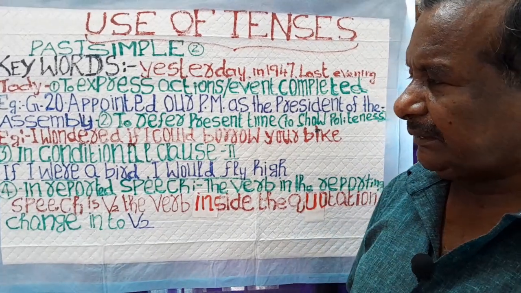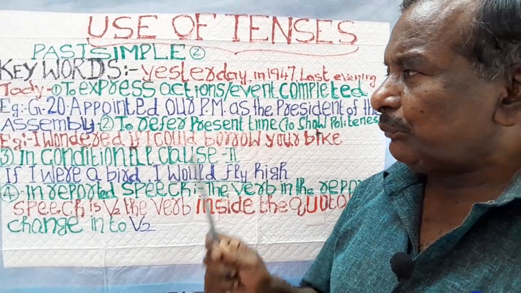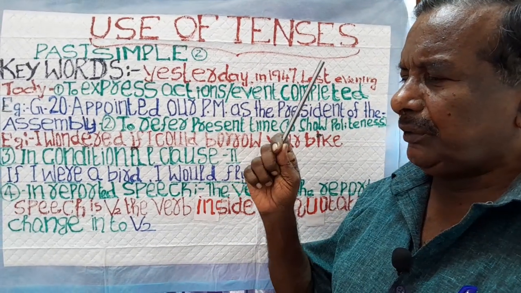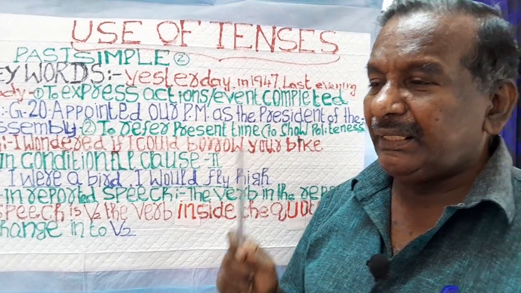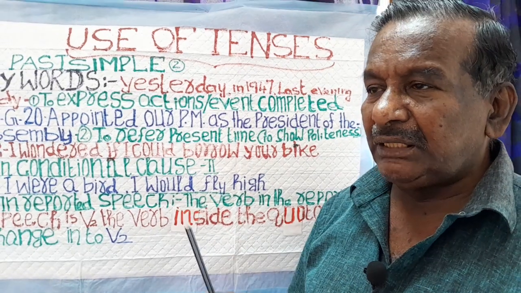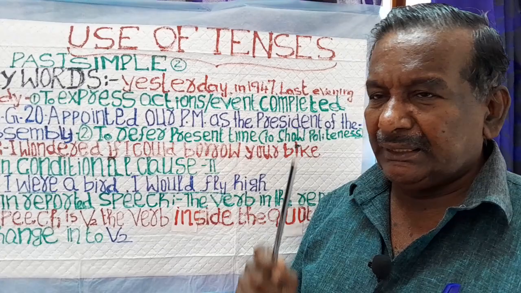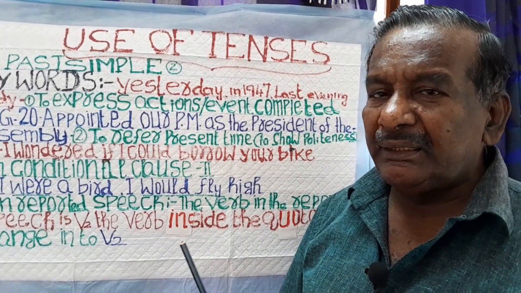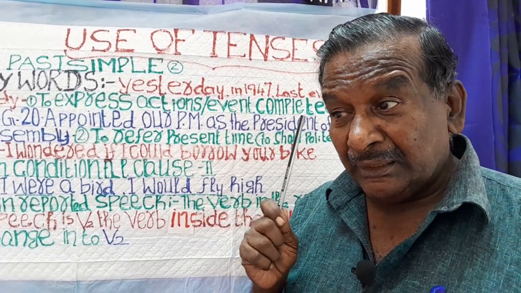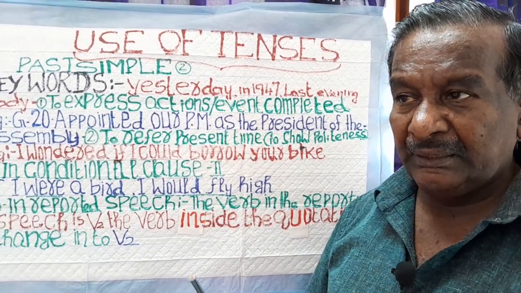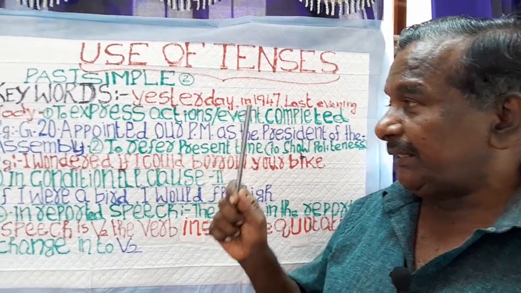More than that, the First World War broke out in 1914 and came to an end in 1918. The Second World War broke out in 1939 and came to an end in the year 1945. So, hence the action is completed.